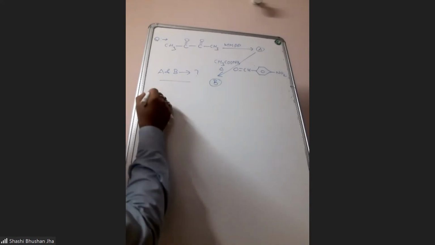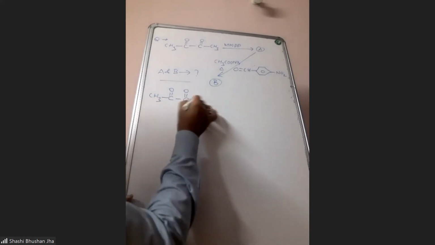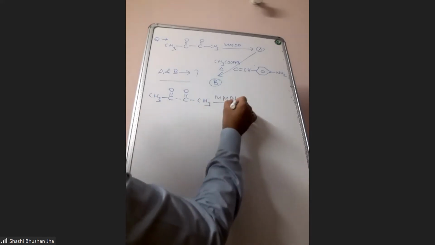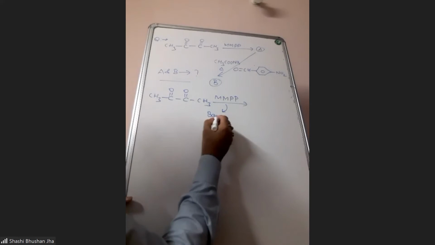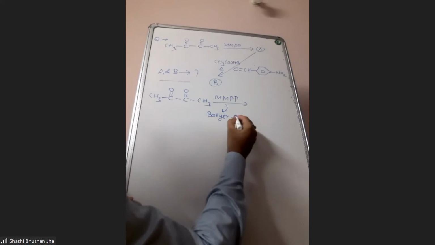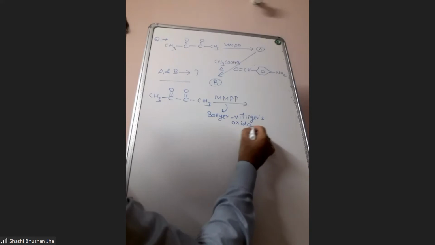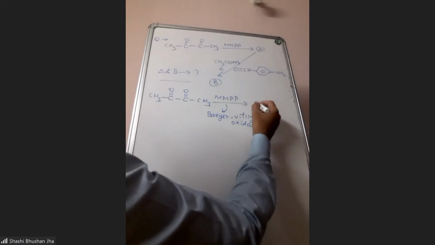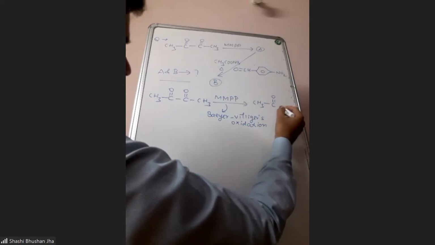So when this 1,2 diketone is reacted with magnesium monoperoxyphthalate, MMPP, Baeyer-Villiger oxidation will take place here, and you will get acid anhydride. That will be ethanoic anhydride or acetic anhydride.